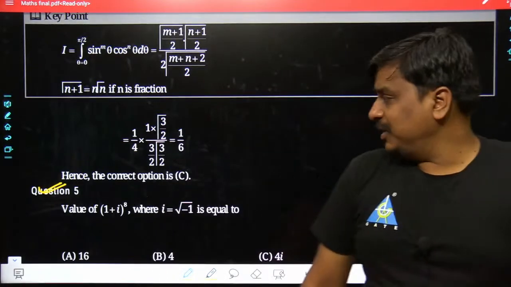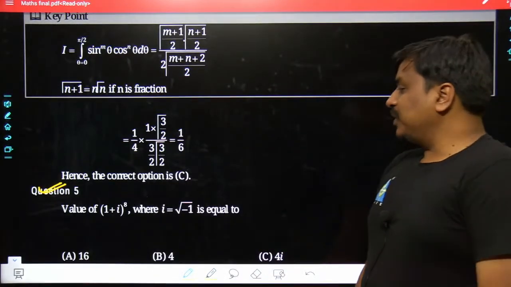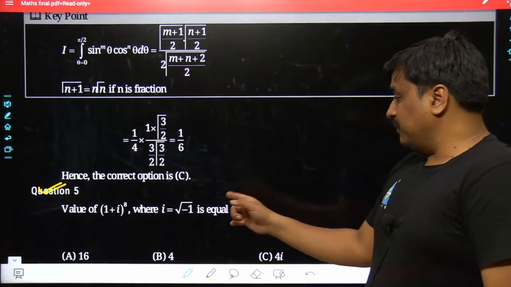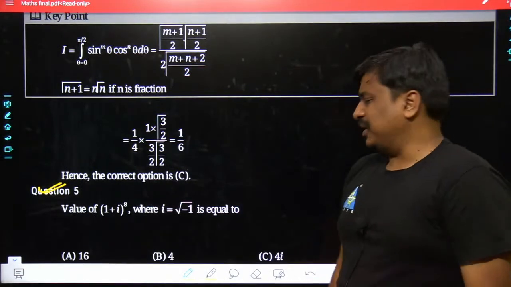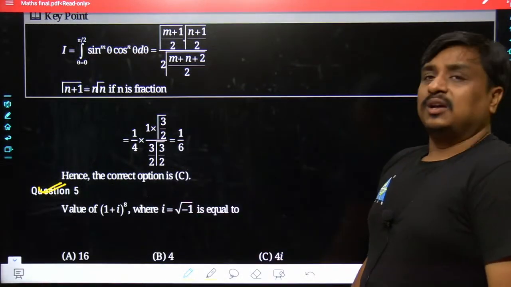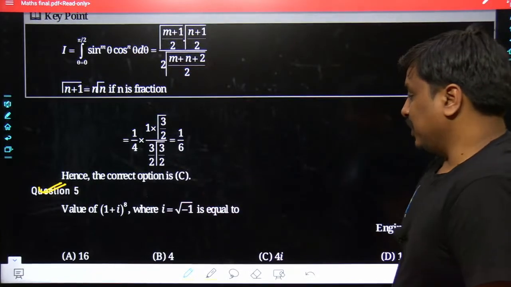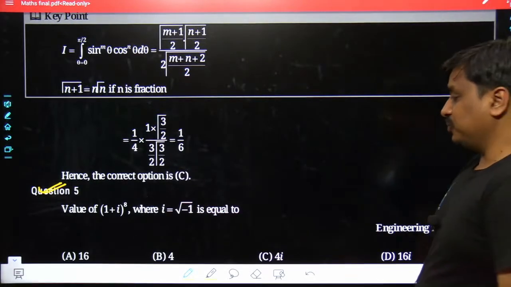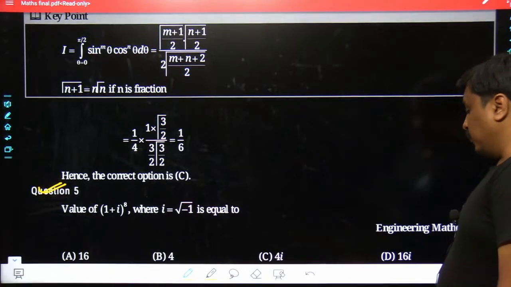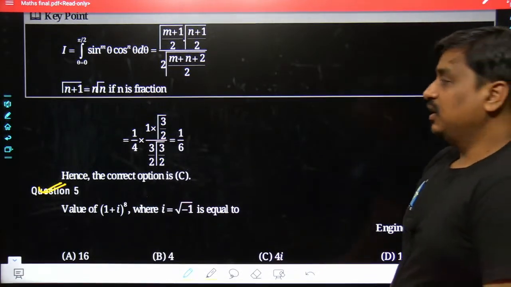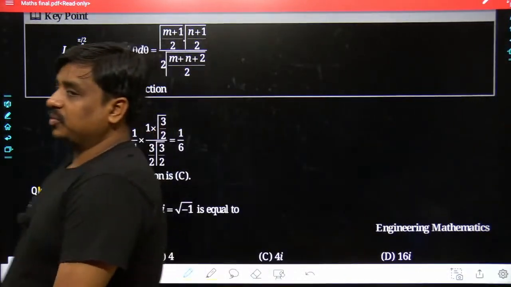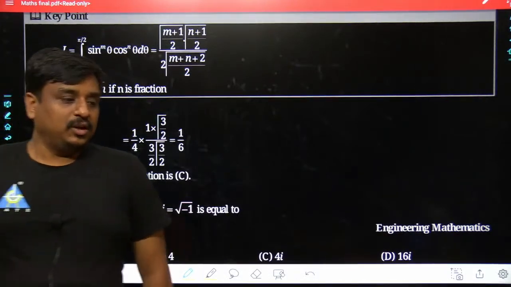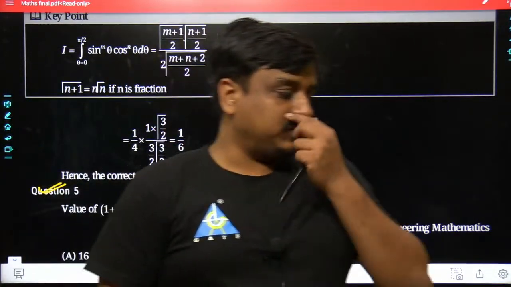Let me see what the problem indicates. Value of (1 plus iota) to the power of 8, where iota is equal to root over minus 1. Obviously, as per the definition, iota is defined as the square root of minus 1. Four options are given: 16, 4, 4i and 16i. Tell me what would be the best answer for this given problem.